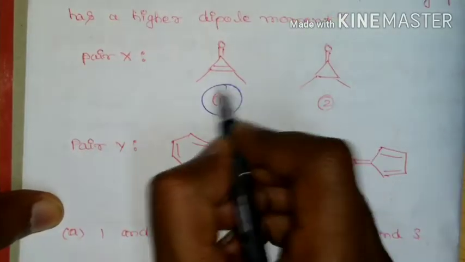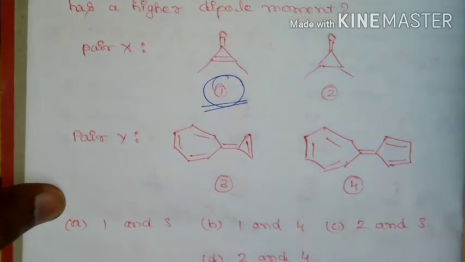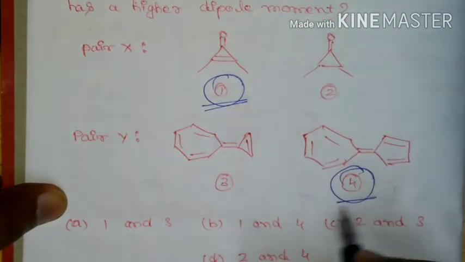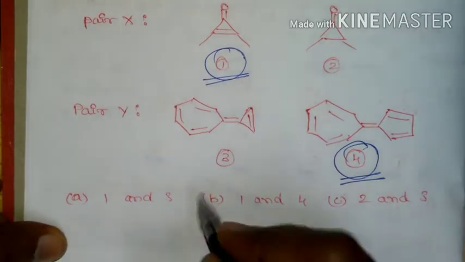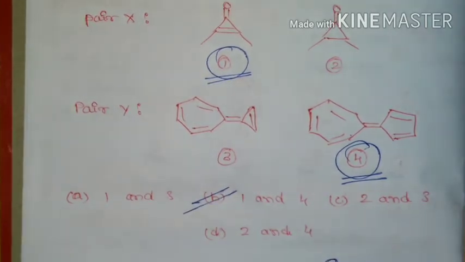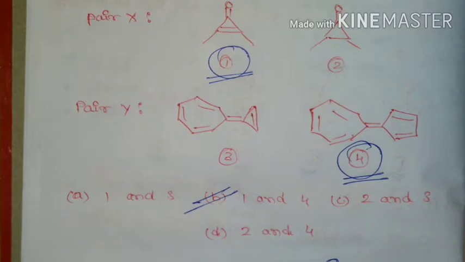In pair X, compound 1 has higher dipole moment, and in pair Y, compound 4 has higher dipole moment. So option B will be correct. That is, 1 and 4 will have higher dipole moment.